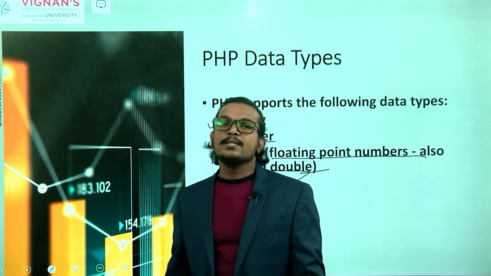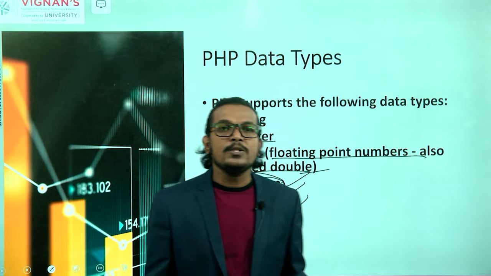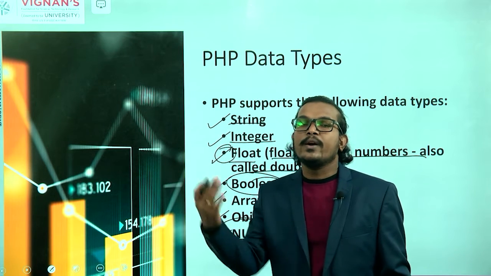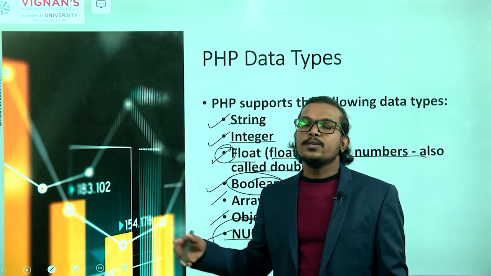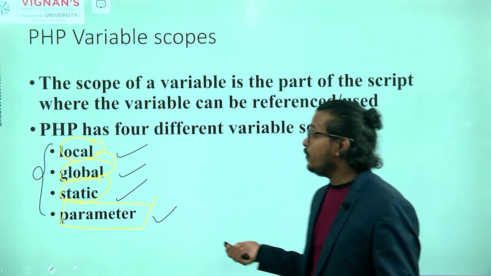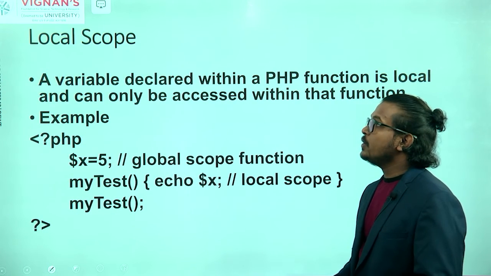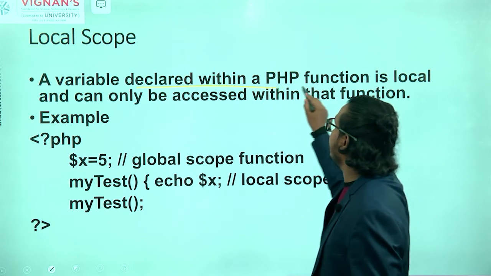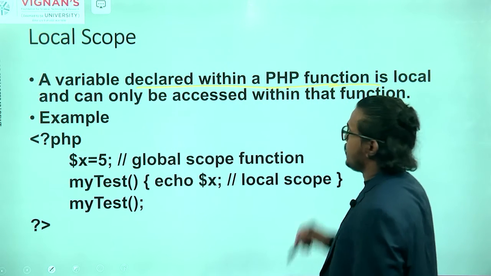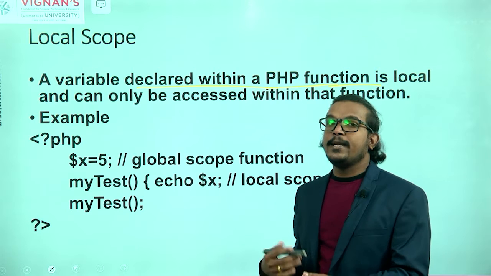Now we'll see what this local scope is. Local scope means we are writing one function or one program within an open bracket and a close bracket. So first we'll see about the local scope. What is local scope? Local scope is nothing but a variable declared within a PHP function.